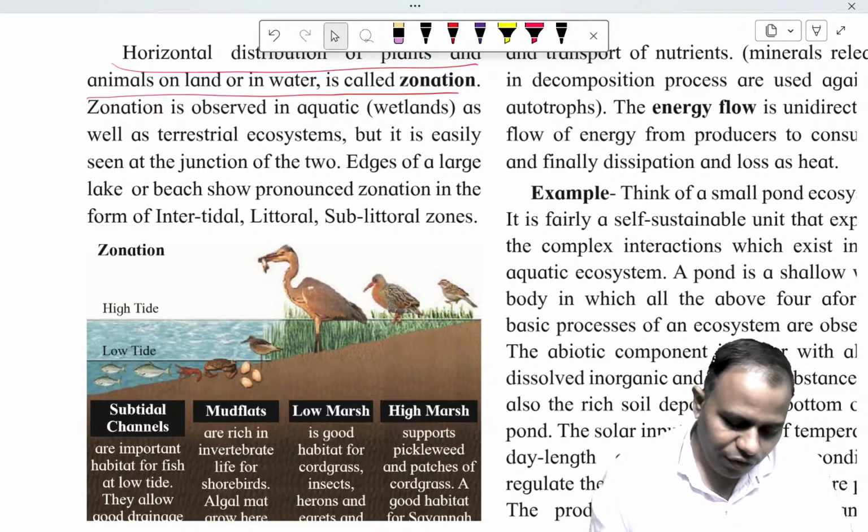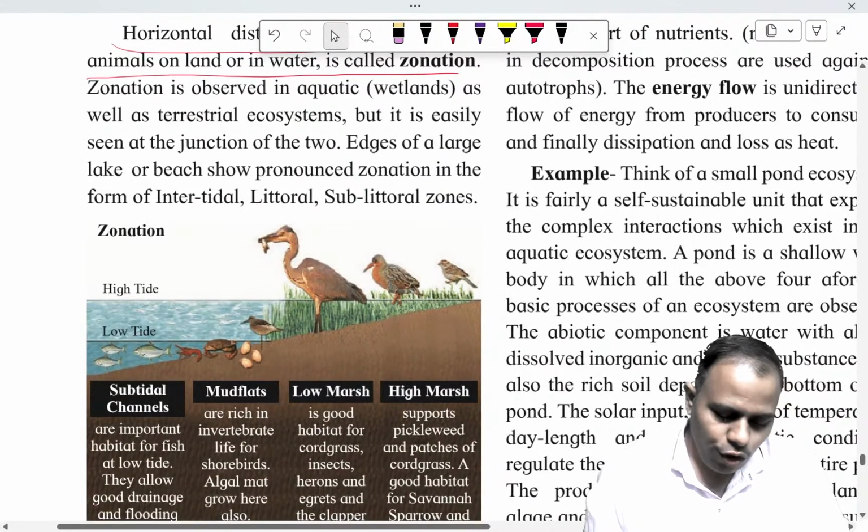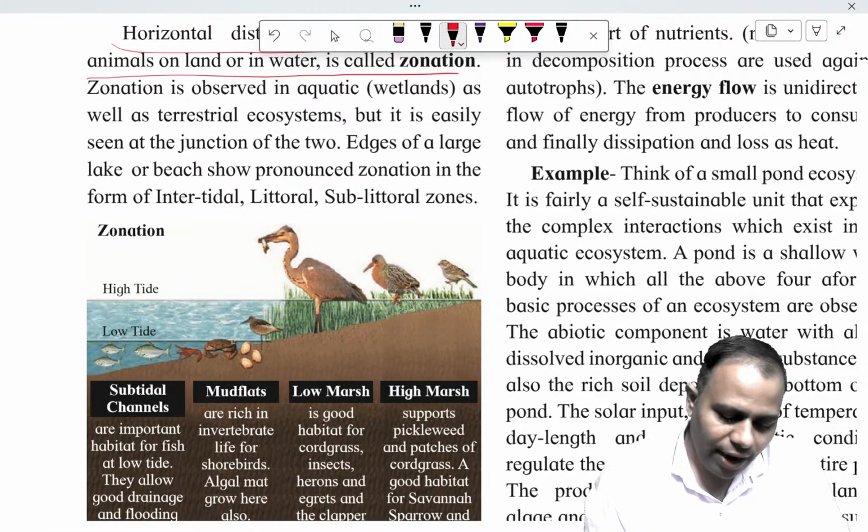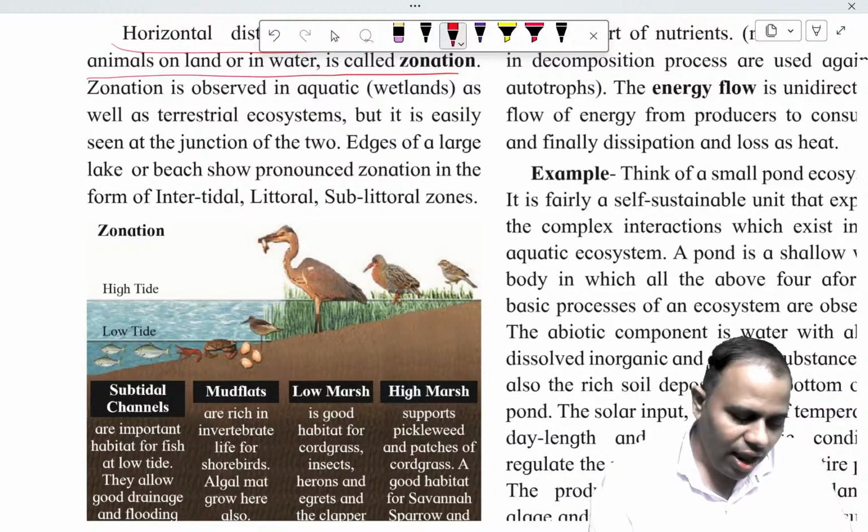You can see there are different zones here. First is the high marshy area where soil is more and water is less, and due to that combination the marshy area is created. As we move along the water side, a low marshy area is there, then mud flats, and then the low tide and high tide area.